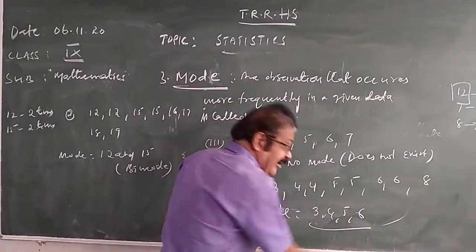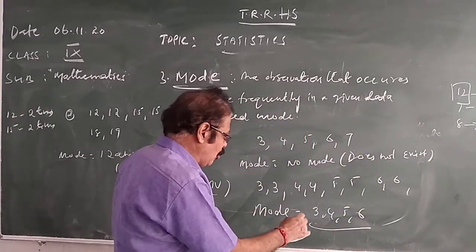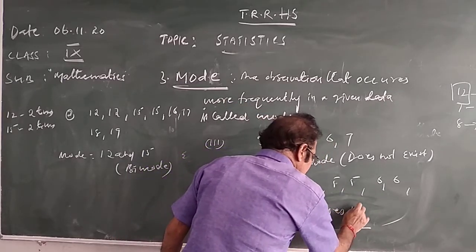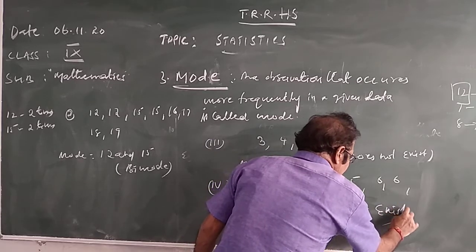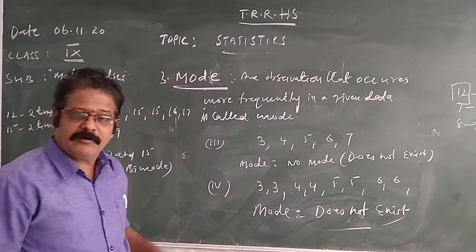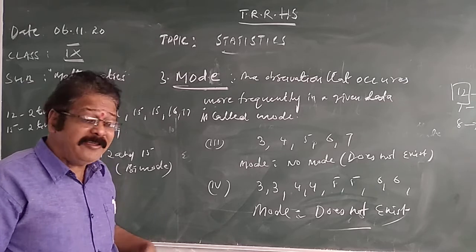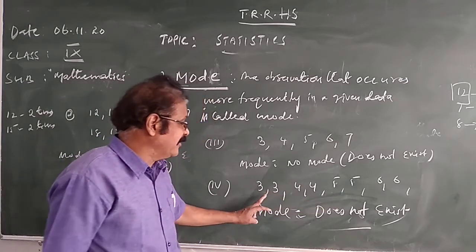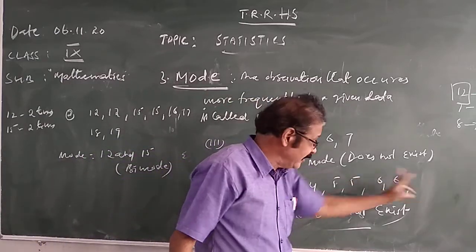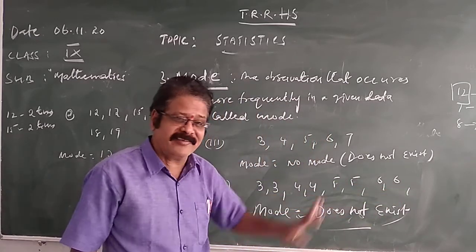Now the mode is what? 3, 4, 5, 6. The 8 is not there. Other than these observations are not there. No mode. Mode does not exist. As per your knowledge, we can say 3, 4, 5, 6 is the mode. Immediately you tell. But no mode here. Why? Because no observation is present other than 3, 4, 5, 6. If any observation other than 3, 4, 5, 6 is here, then you can say the mode is 3, 4, 5, 6.